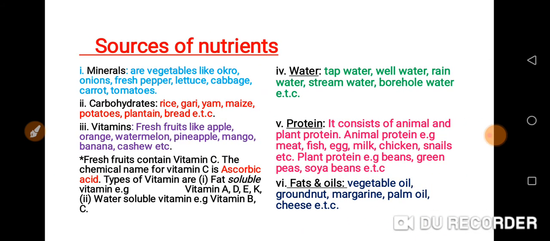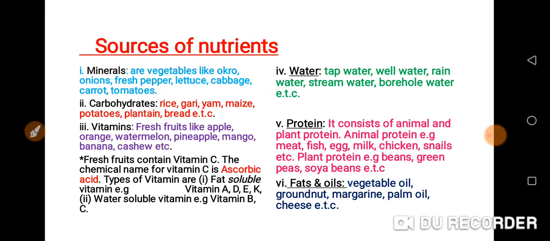Now, what are the sources of all these nutrients? Like minerals. Minerals are found in vegetables like okra, onions, fresh pepper, lettuce, cabbage, carrots, tomatoes, etc. Then when we talk about carbohydrates, we're talking about rice, gari, yam, maize, potatoes, plantain, bread.